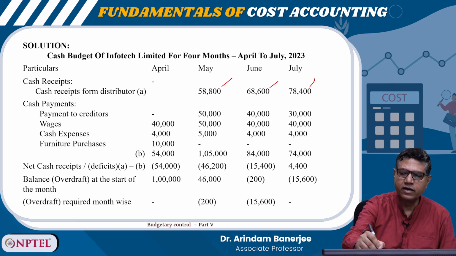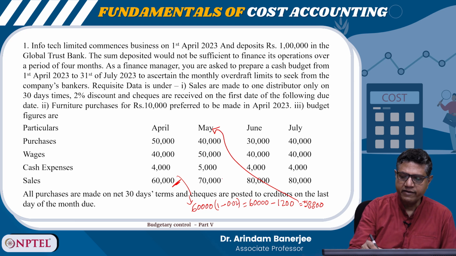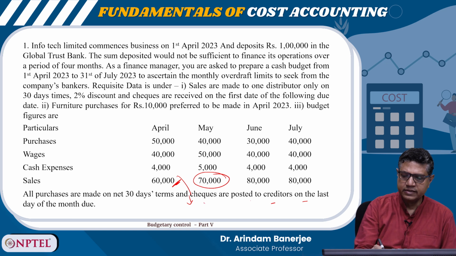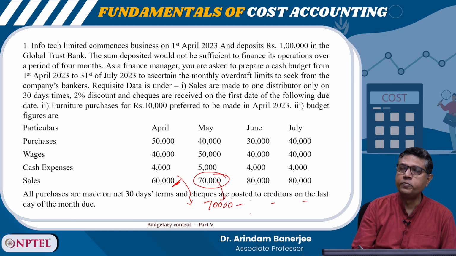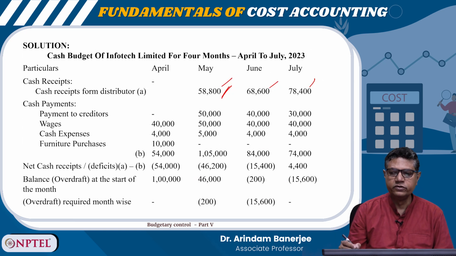So, you see 58,800 it received, right? Similarly, here this 70,000, after 2% discount, it will be 70,000 minus 2% of 70,000, which is 1,400. So, it comes to 68,600. This it is supposed to receive in the month of June, right?